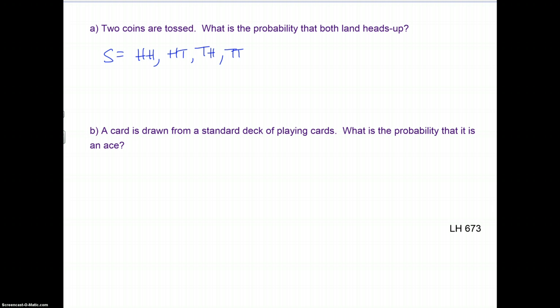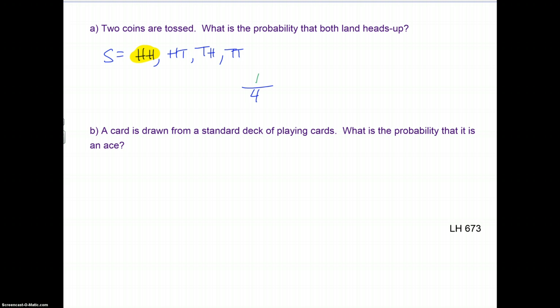So we have 4 possible outcomes in our sample space. That's going to be the denominator. And our numerator, we're interested in both landing heads up. Well, guess what? There's only one outcome that has both of them being heads. So there's going to be one outcome out of 4. Our probability is 1/4 or 0.25.